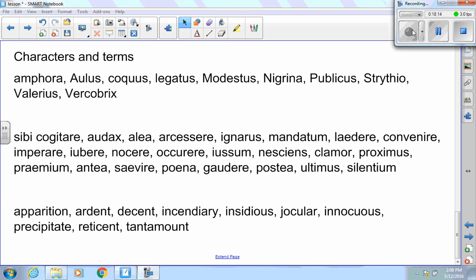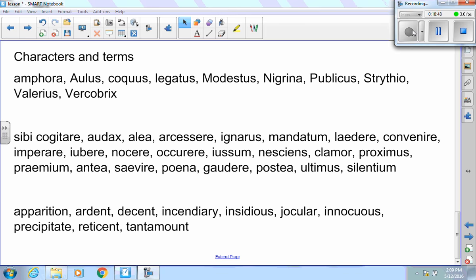We're going to wrap this up with a little bit of English. We got an apparition. That's one of them ghost things walking around going, whoa. Ardent. That means that you are burning with enthusiasm. Decent. No one in my class. Wait a second. That's not right. Conforming to standards, usually associated with social standards. Incendiary. That's one of them devices we use to blow people up. We burn it on fire. Incendiary, capable of being caught on fire.